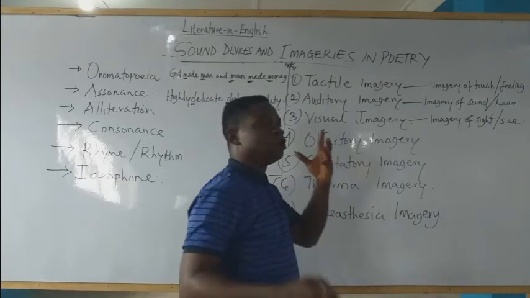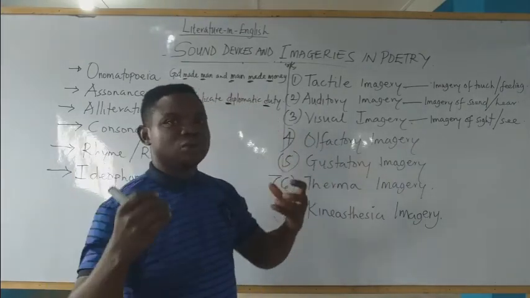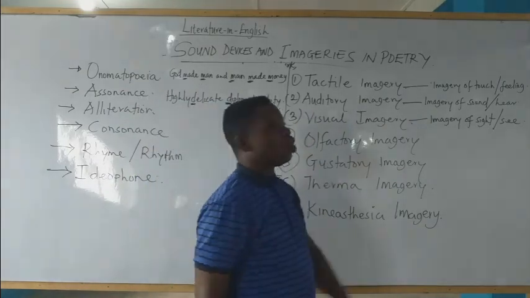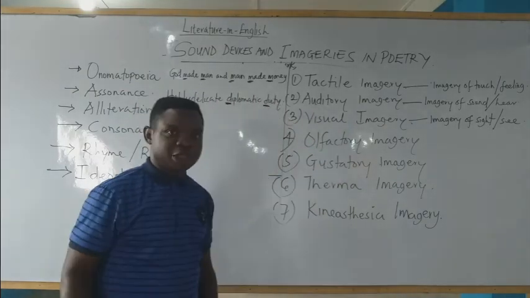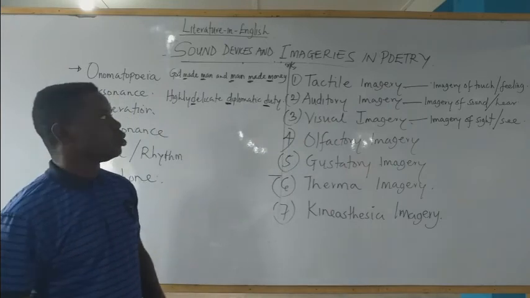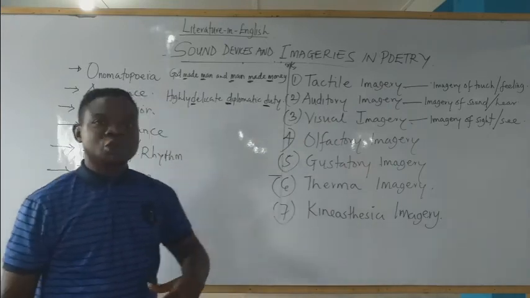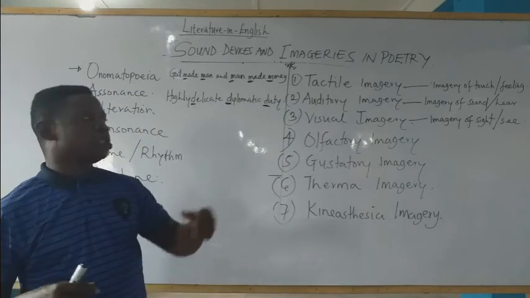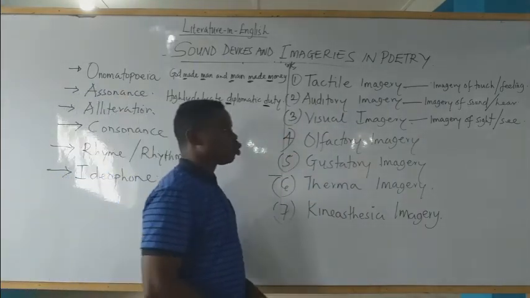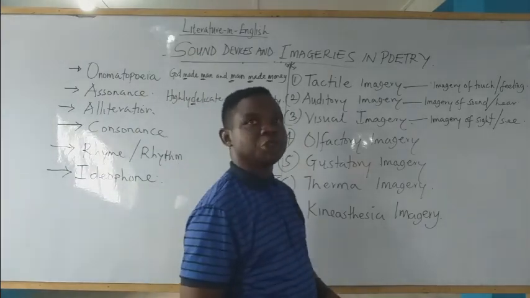Your ability to hear sound, that one is called what? Auditory imagery. Ability to hear sound is auditory. Take note. Your ability to feel and touch, that one is called what? Tactile imagery. Next, we have olfactory imagery.